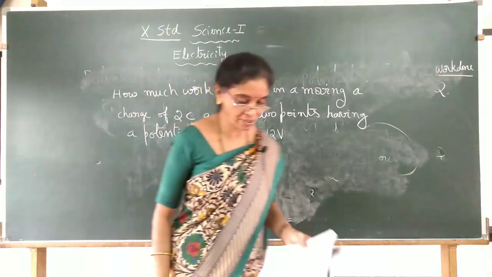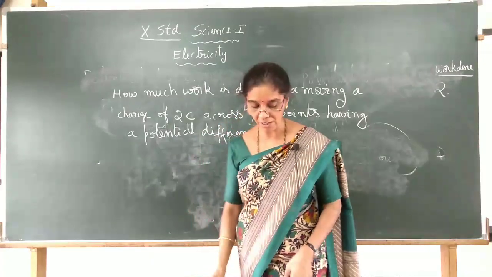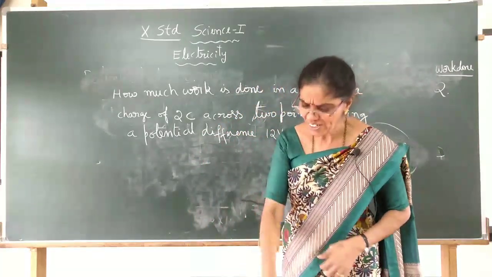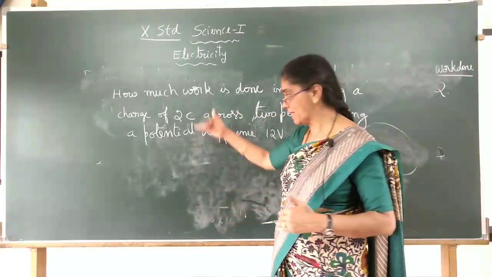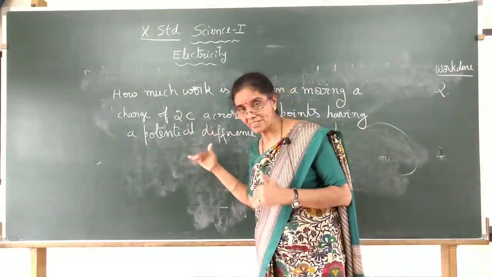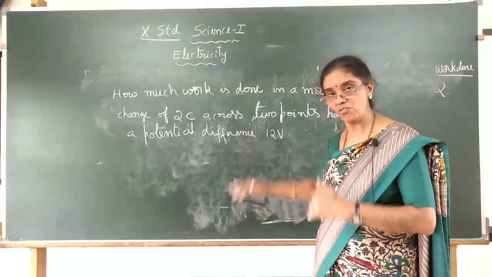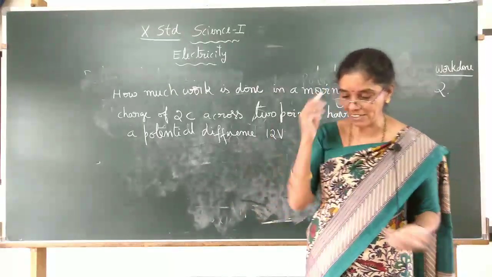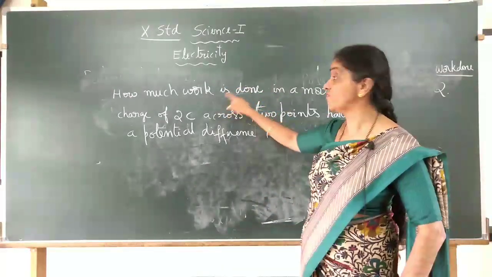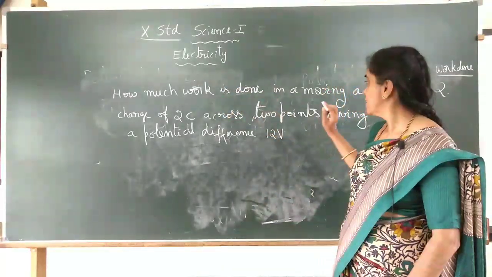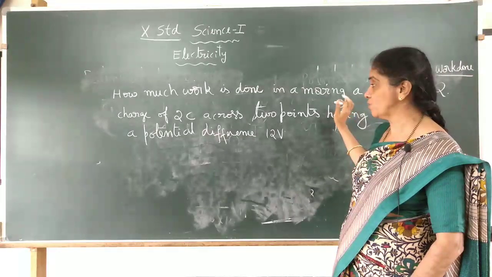First, any problem, children, it may be simple or it may be complicated. Your first step is to read the question and understand it, break it down into the different components given, and lastly, what you need, write it and you'll get the answer. Now, in this problem, what is given? We have to find the work done in moving the charge.